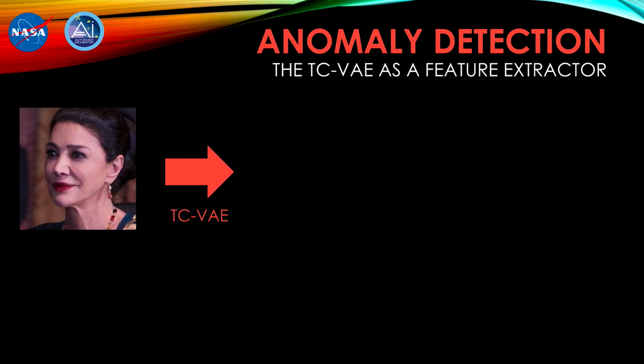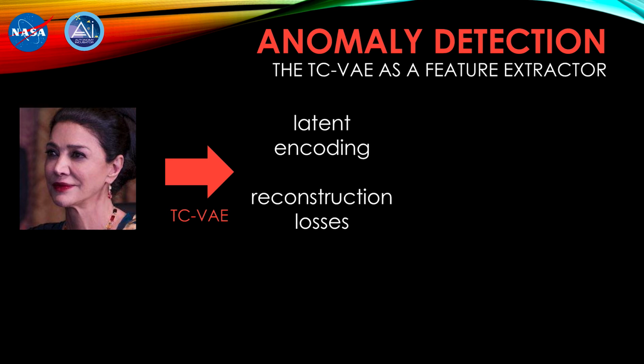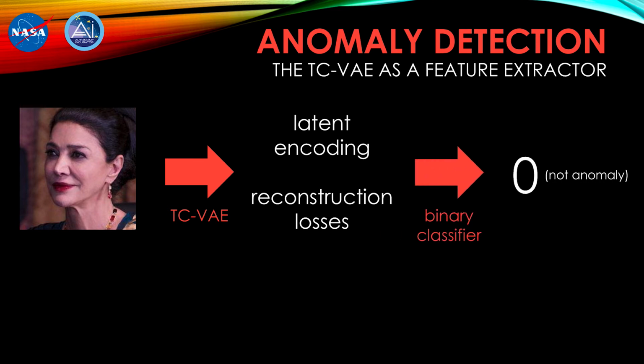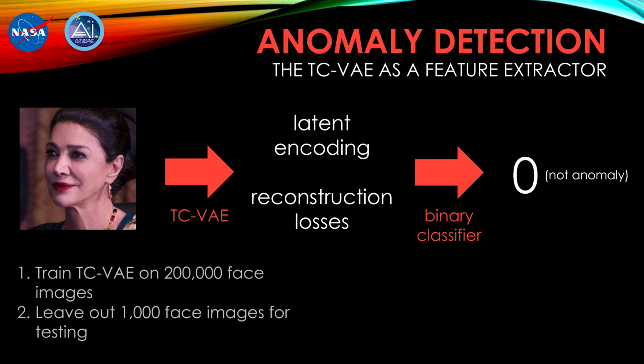So the way that we can go about doing anomaly detection is, given an image and a trained TCVAE, we can extract some features out of the image. There are the latent encodings, and there's also the reconstruction, from which we can calculate a variety of reconstruction losses. Then we train a binary classifier on these features, and that binary classifier can tell us whether or not an image is anomalous. So to test this procedure, we trained a TCVAE on 200,000 celebrity faces.